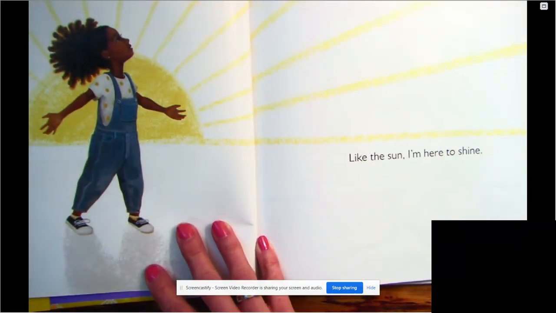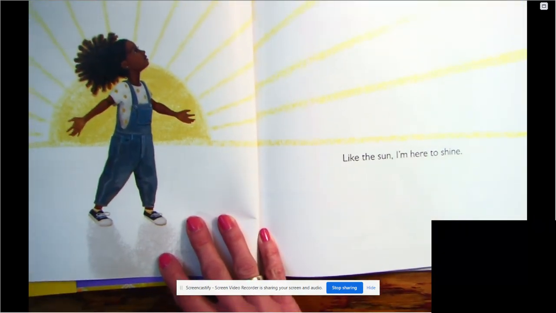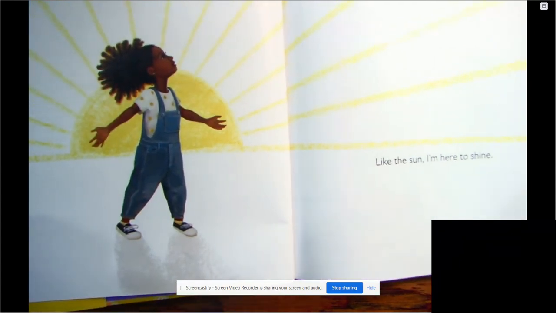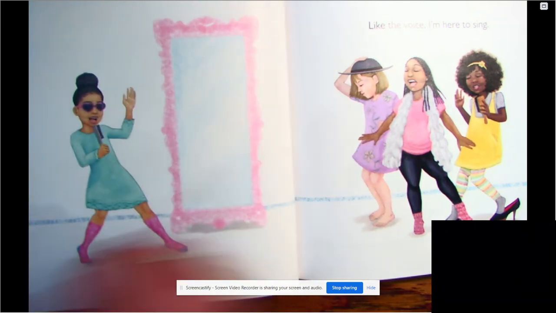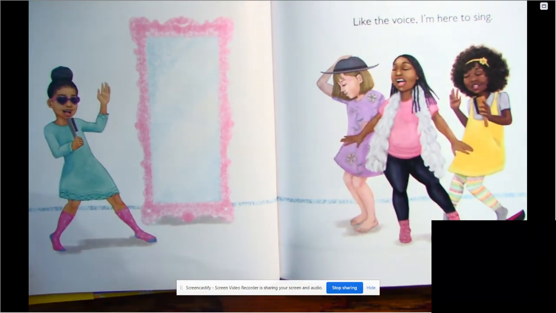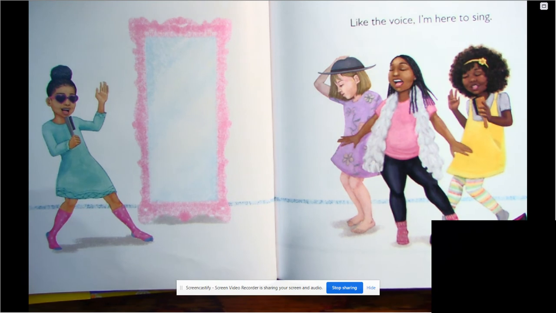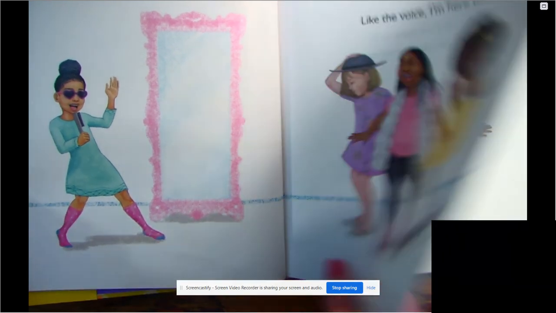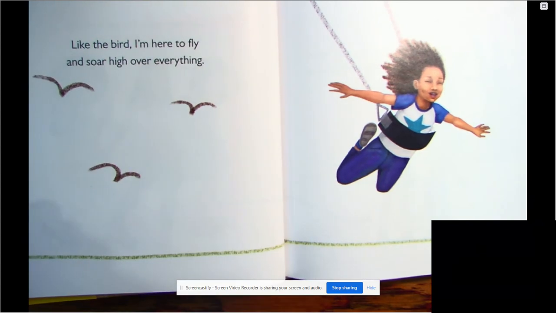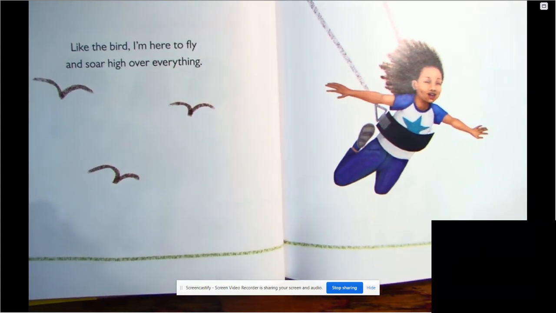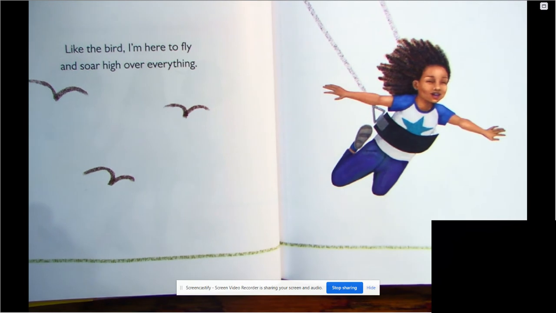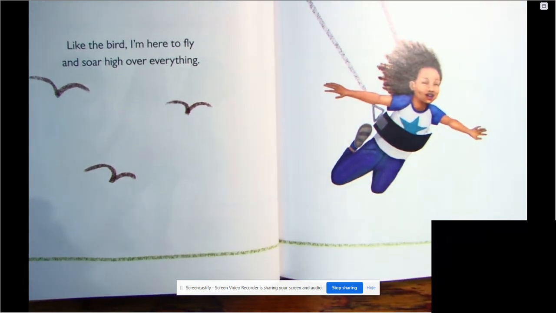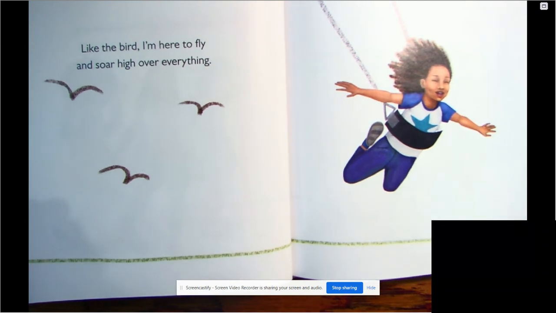Like the sun, I'm here to shine. I wonder what that means. Like the voice, I'm here to sing. Like the bird, I'm here to fly and soar high over everything. So who's being compared to a bird and to a voice and to the sun?